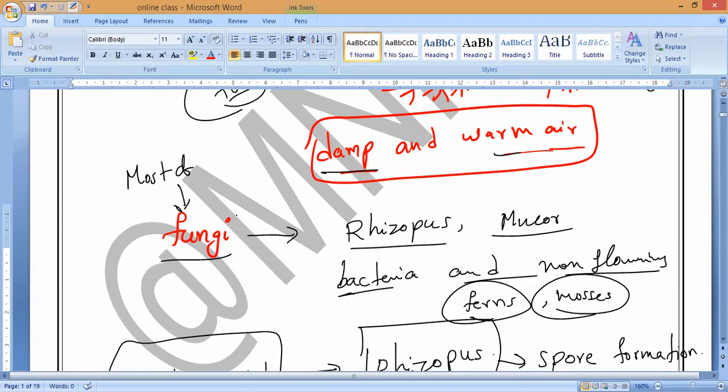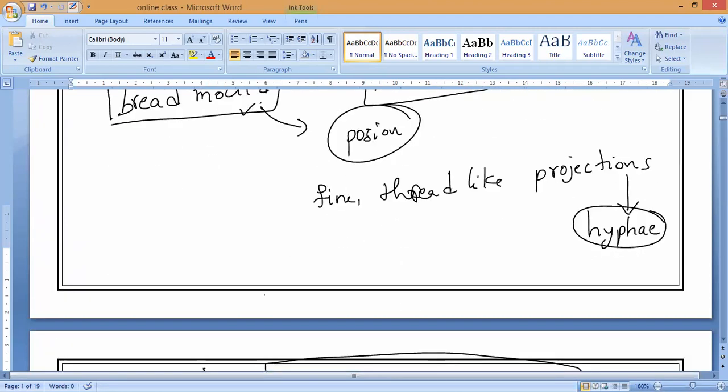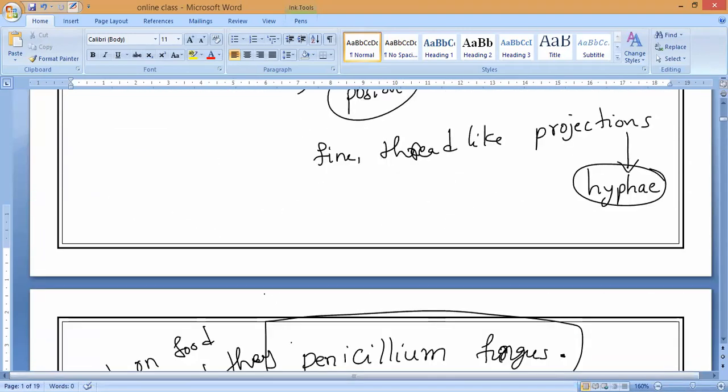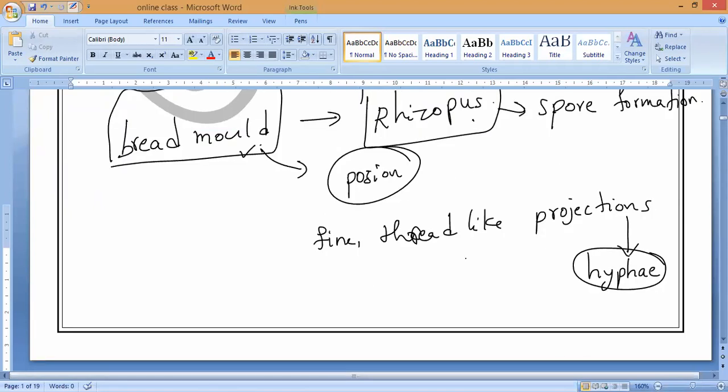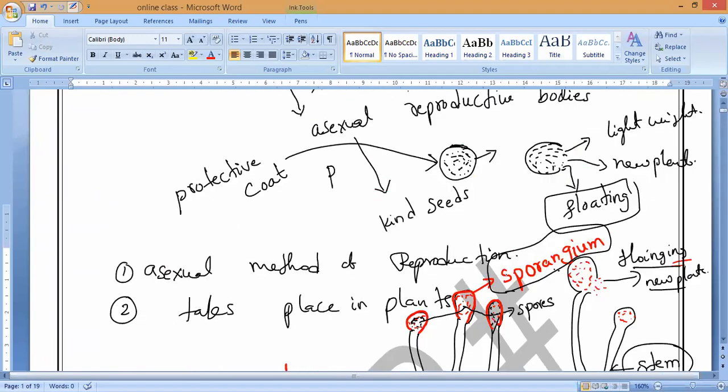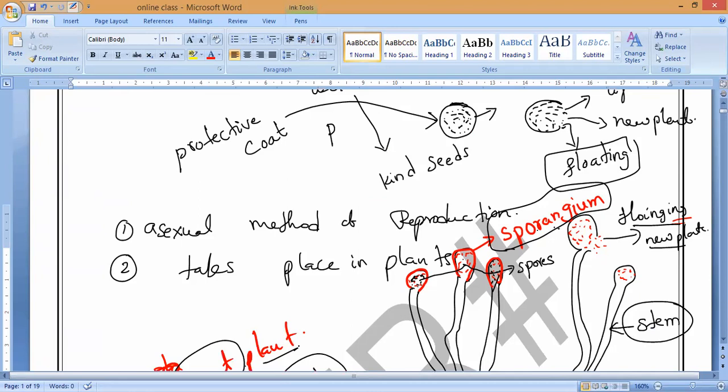Now MCQs are very important here. What is the white-colored root-like structure of Rhizopus fungus called? Hyphae. Understand? Fine thread-like projections are called hyphae, and the knob-like structures are called sporangia. That is what you have to remember. In the exam also, write like this only. Draw the structures, sporangia. Next, when the spore case bursts, the spores disperse into the air. Write that they float or are dispersed into the air.